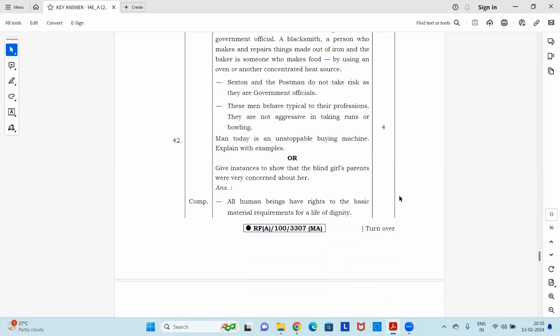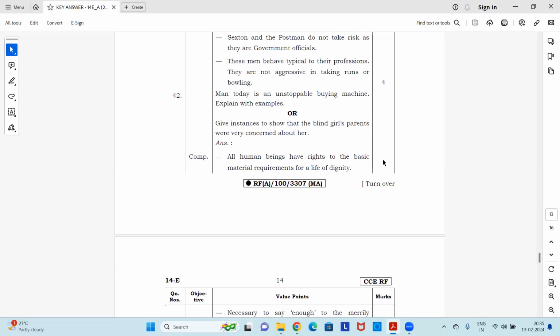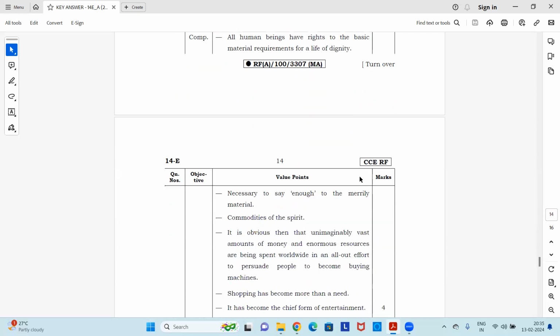Okay, moving to the next question, 42. Man today is an unstoppable buying machine. Explain with examples. Or one more question is given: give instances to show that the blind girl's parents were very concerned about her. Okay, let's see the first one. All human beings have rights to the basic material requirements for a life of dignity.